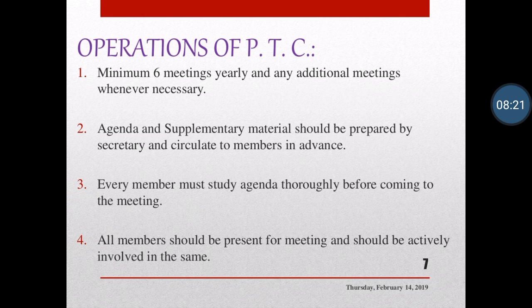Every member must study the agenda thoroughly before coming to the meeting. So every member knows the agenda, and if they have any problem or suggestions, they should put them up in the meeting. All members should be present and actively involved. They should participate actively and give any suggestions. That is the motto of the pharmacy therapeutic committee.